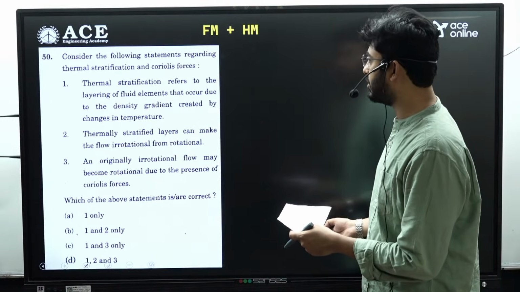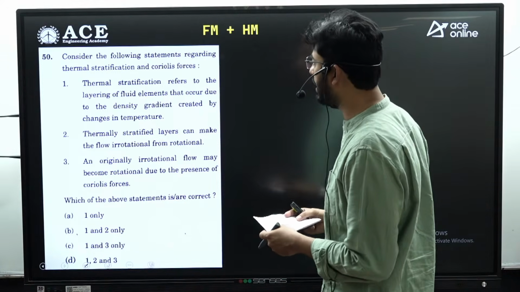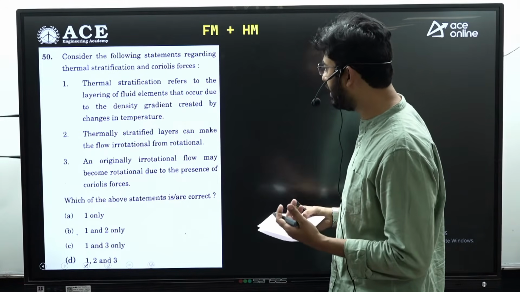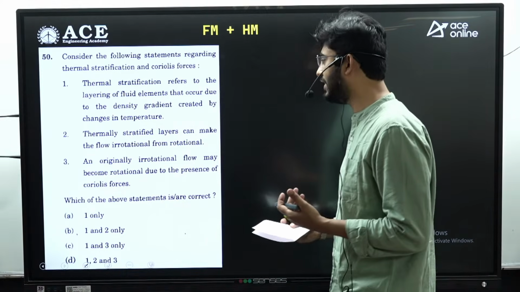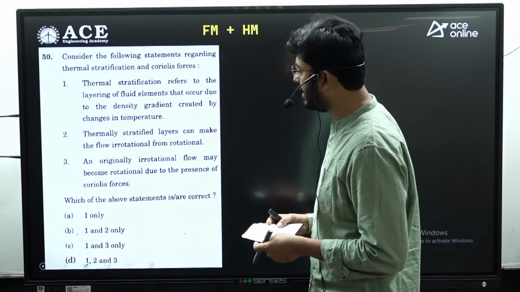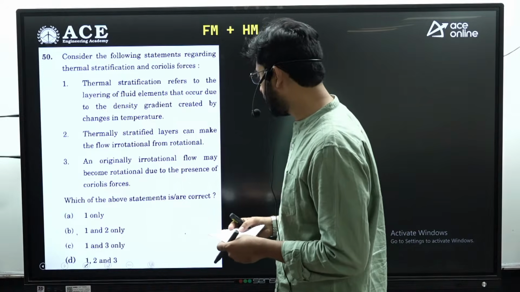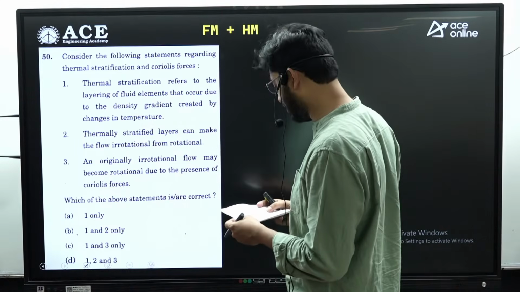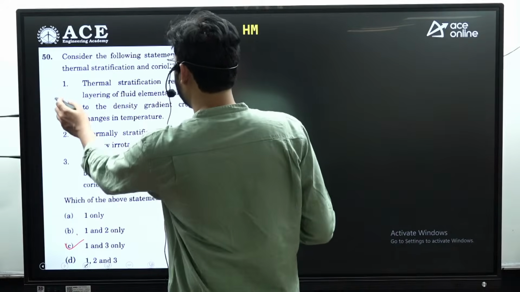Okay, so moving to the next question, that is 50. Consider the following statements regarding the thermal stratification and the Coriolis forces. Statement 1 is thermal stratification refers to the layering of fluid elements that occurs due to the density gradient created by changes in temperature. Statement 2 is thermally stratified layers can make the flow irrotational from rotational. Statement 3 is an originally irrotational flow may become rotational due to the presence of Coriolis forces. So question number 50, the answer is option C, that is statements 1 and 3 are correct.